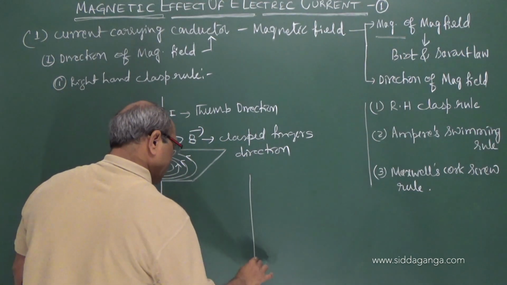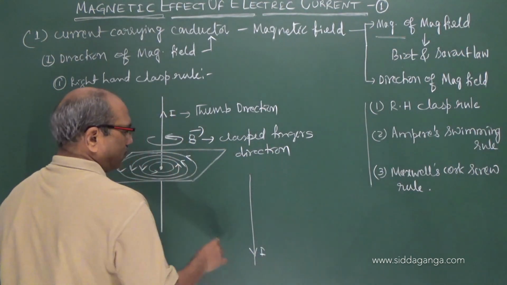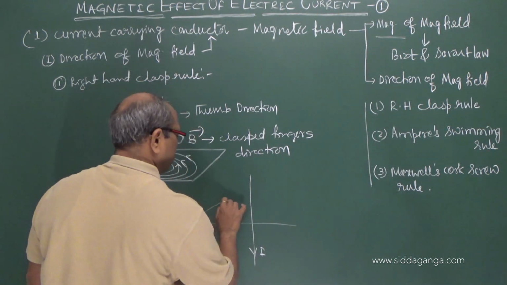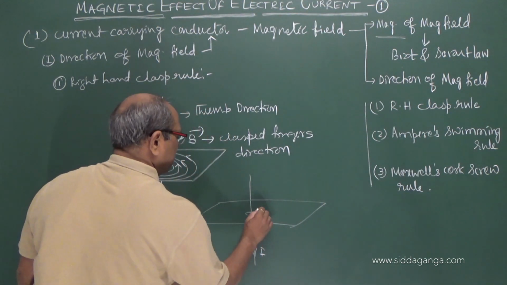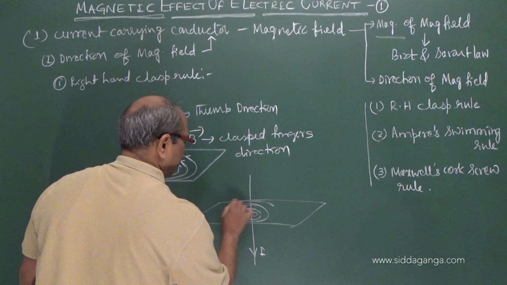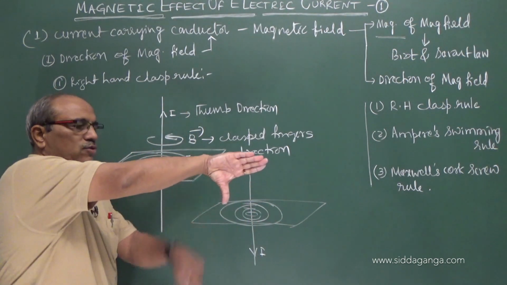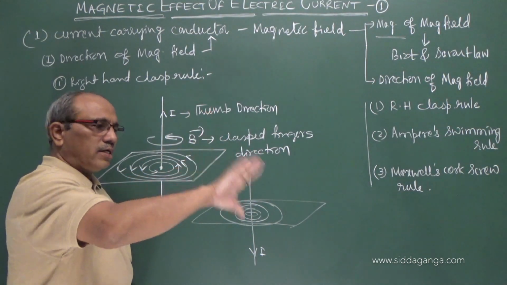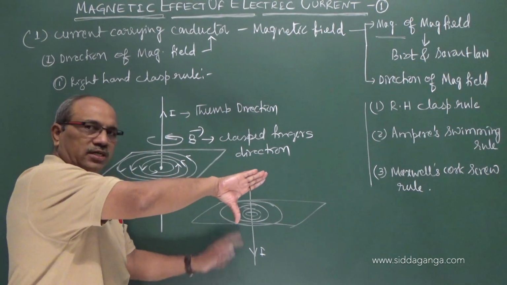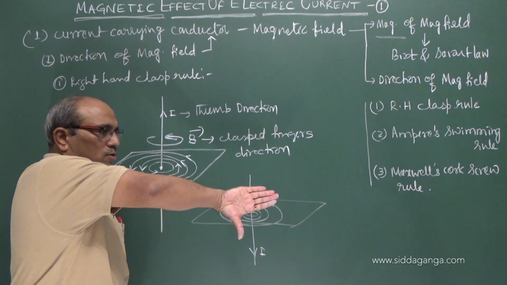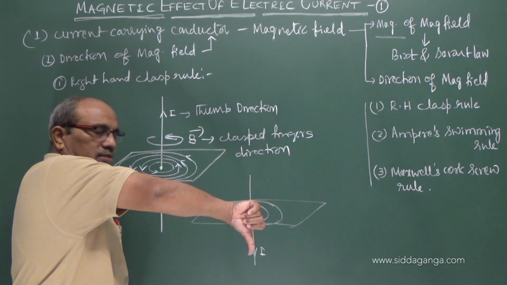Suppose you made the direction of current downward, let us see what happens. The nature of the magnetic field is circular, but the current direction, you see, is downward. The right hand thumb should point in the direction of the current. Now you have to clasp the wire.